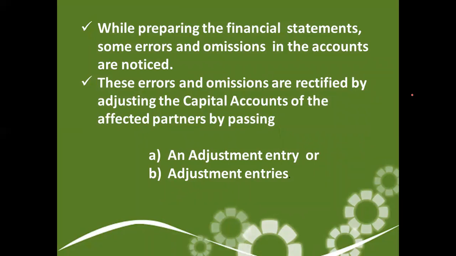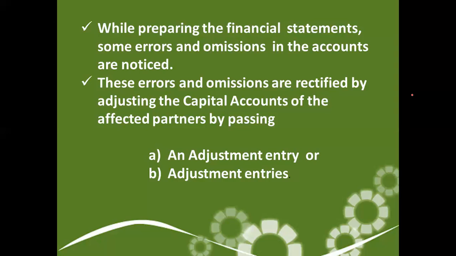So whenever there is some error, two groups of partners will come. One group of partners will sacrifice due to that error, and one group of partners will gain, because the benefit of mistake must have been enjoyed by some partner, and at the same time some other partner may have sacrificed. The two groups of partners will be created. One is sacrificing partner, other one is gaining partner. So we need to adjust their capital account.